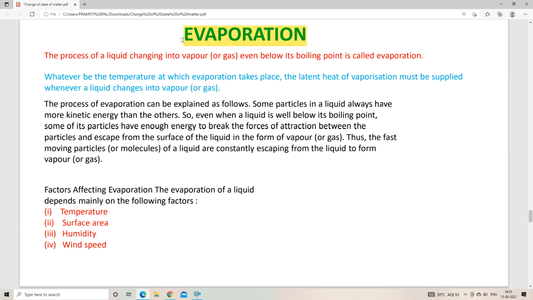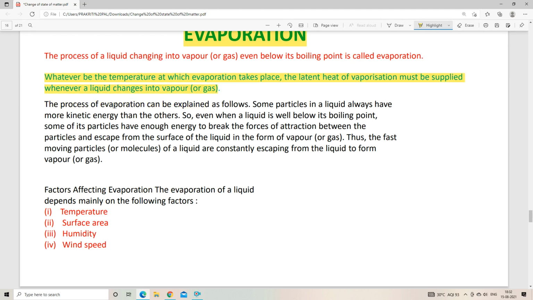So we don't need any kind of boiling point, but we have to supply the latent heat of vaporization. So whatever be the temperature, evaporation can take place, and the latent heat of vaporization must be supplied whenever a liquid changes into vapor. So you have to remember this one.